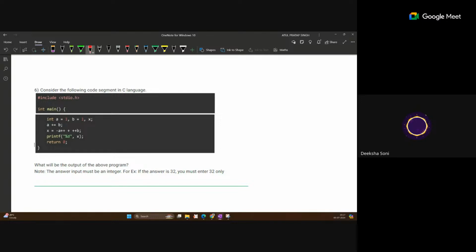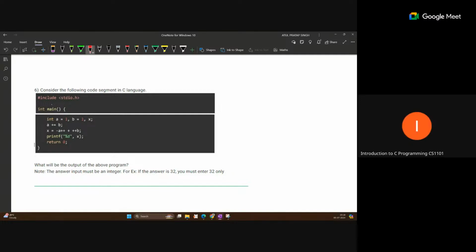So this minus is for what? This is simple minus value. Like a increment is 2, so we will write minus 2. This is increment, no? Yes, sir.